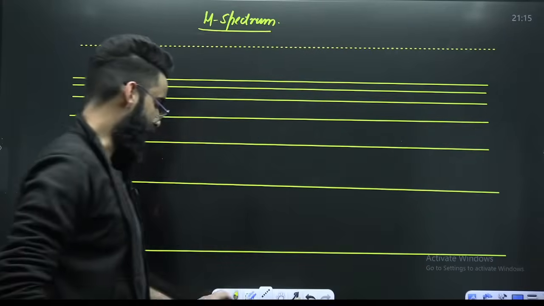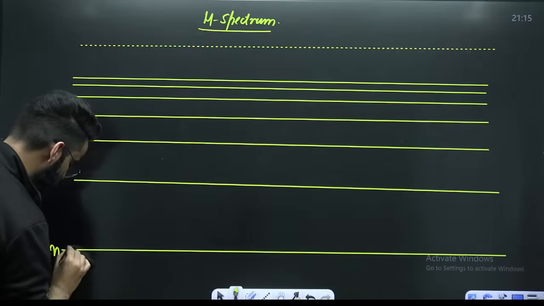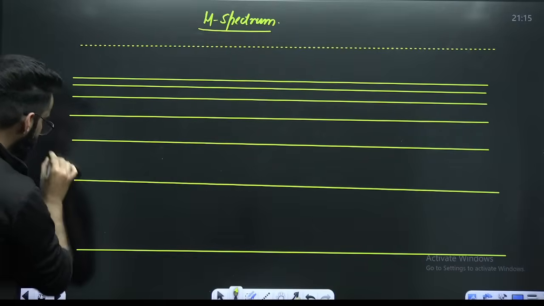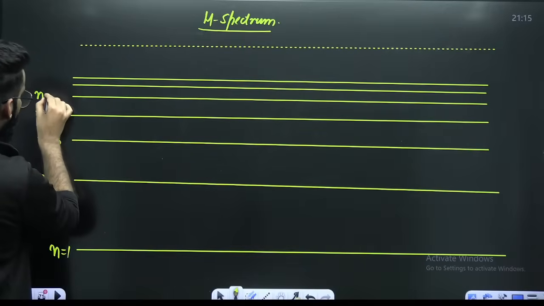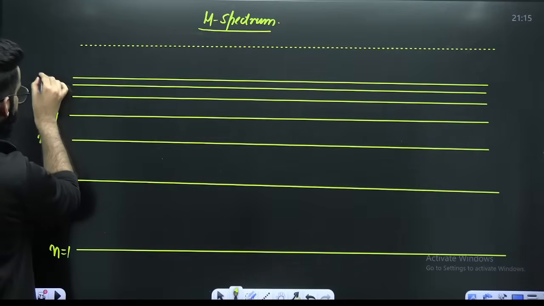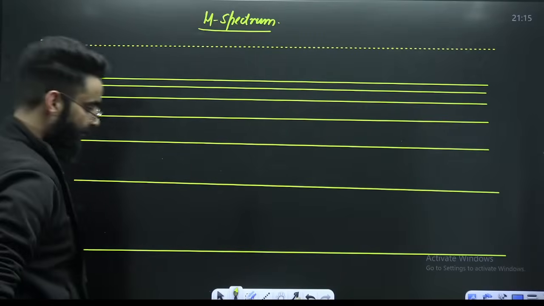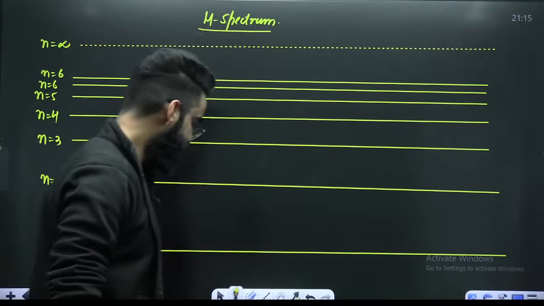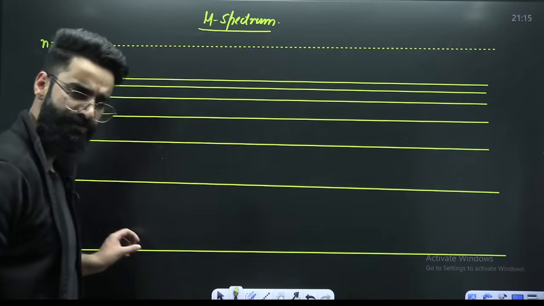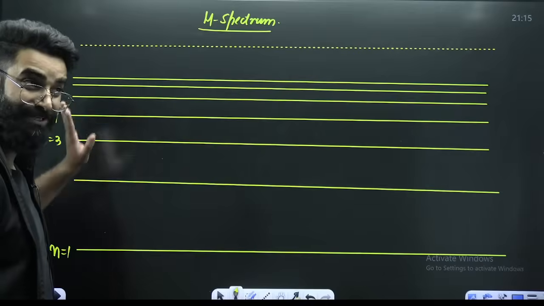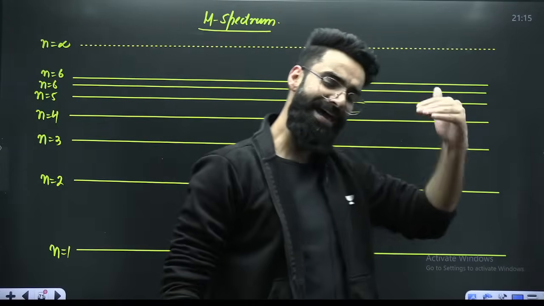All right, look here, people. Try to understand. This is your ground state, n equals 1. First excited state, second excited state, third excited state, fourth excited state, fifth excited state, sixth excited state. Now, I'm talking about the hydrogen atom. When the electron moves from a lower energy state to a higher energy state, energy is absorbed.